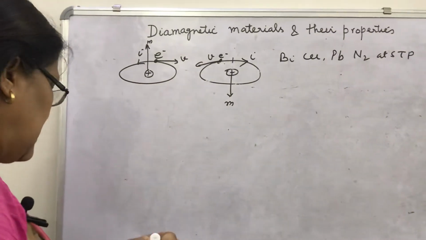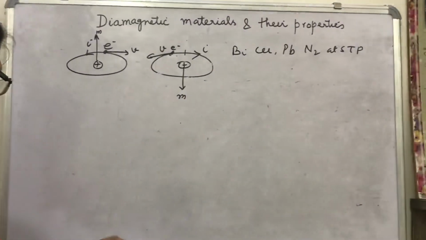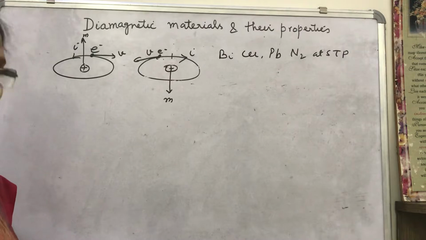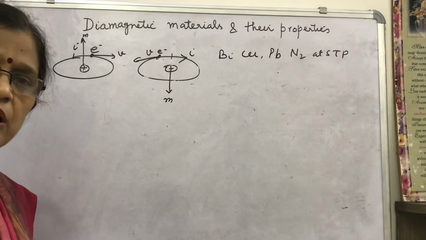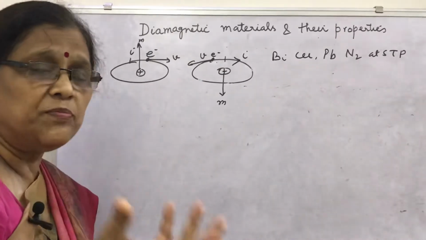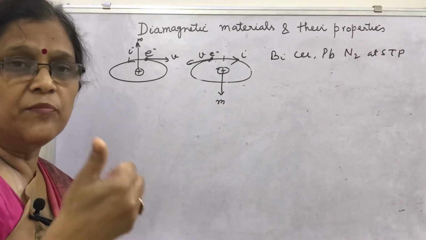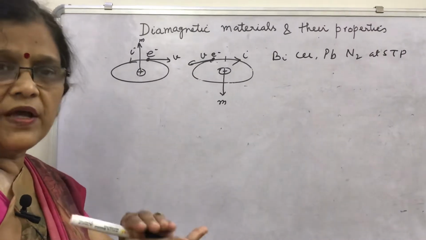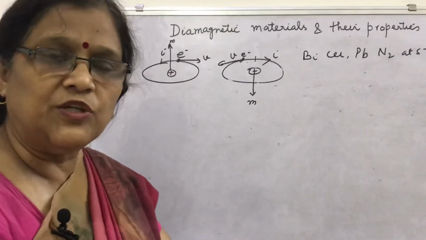What happens in the diamagnetic substances? Without keeping them in external magnetic field, they do not possess any magnetic moment. That is, net magnetic moment of an atom remains zero.